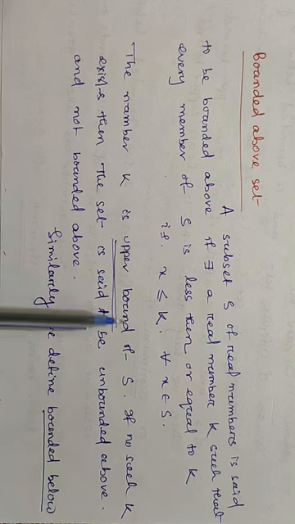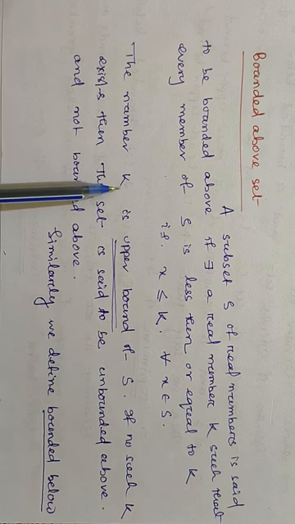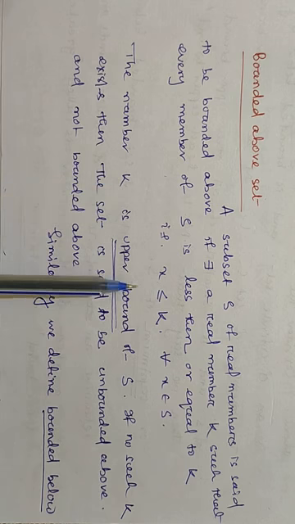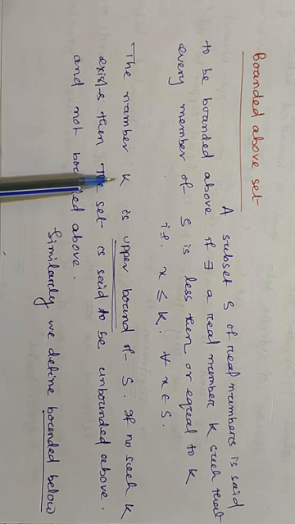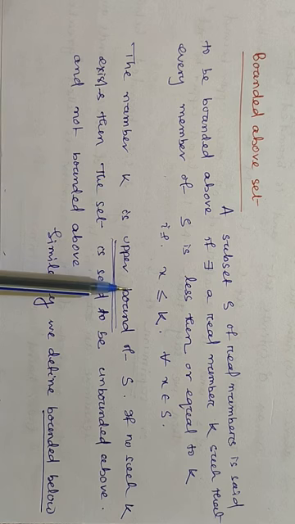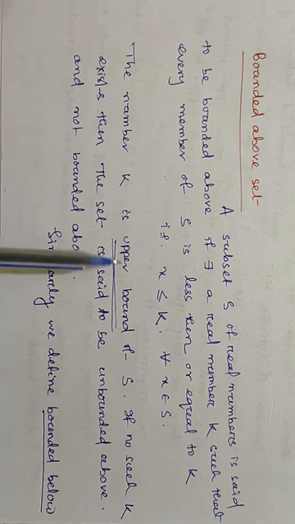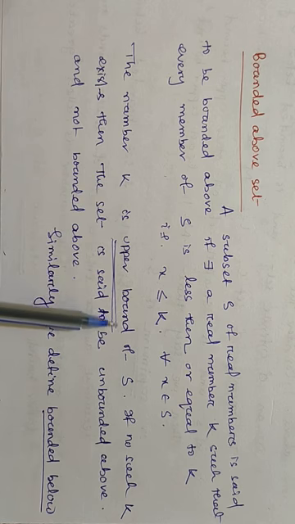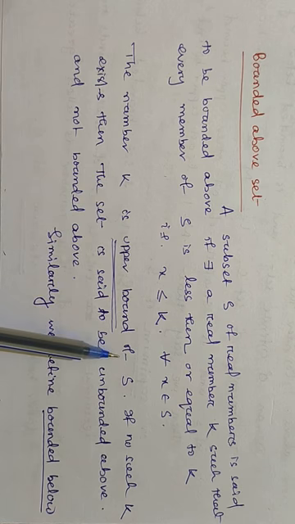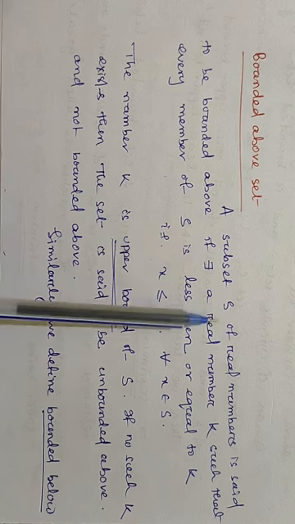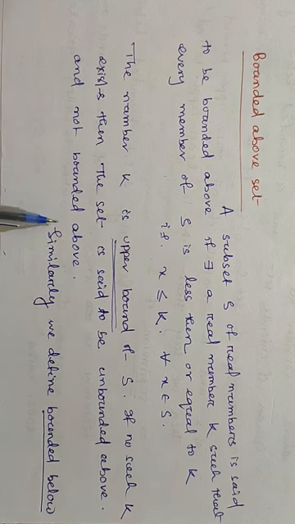It consists of K and all real numbers greater than K. We call that collection the set of upper bounds.